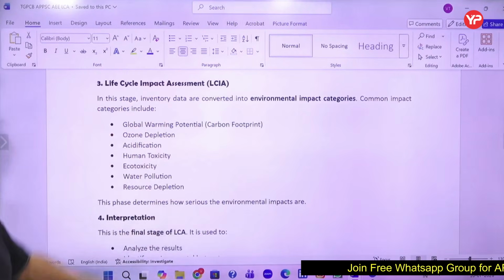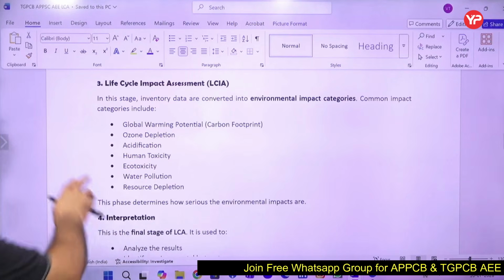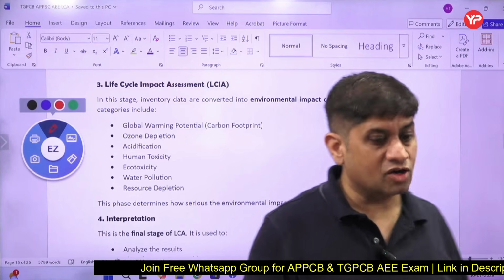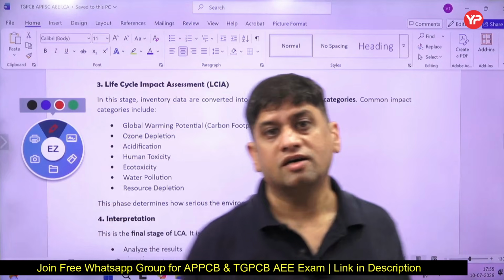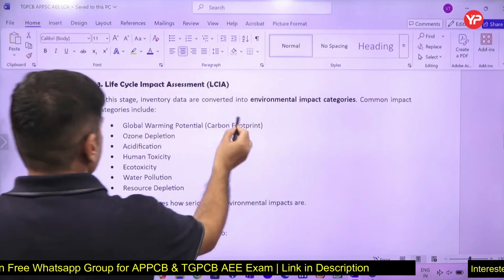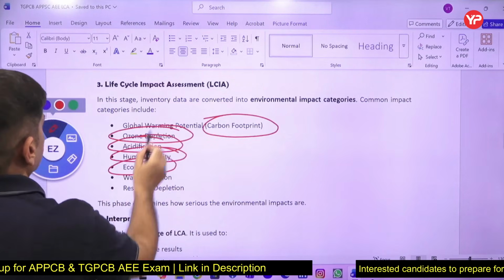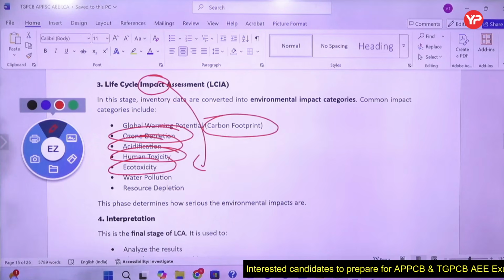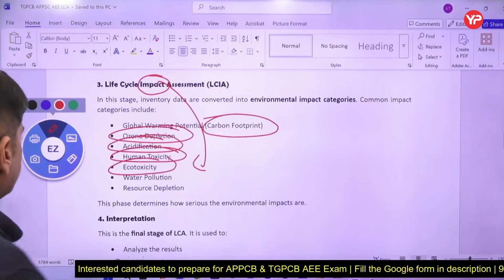Then life cycle assessment, impact assessment. So now we convert the inventory data into environmental impact categories. As I was telling you, when I'm making ethanol, the input is water, but how much is the environmental impact of that? So what is the carbon footprint of each? What is the ozone depletion, acidification, human toxicity? So you tell about the impact. These all are impact. Pollution is impact. Resource depletion, inefficient utilization of the resource is the impact. So you study about the impact also. How serious the impacts are.